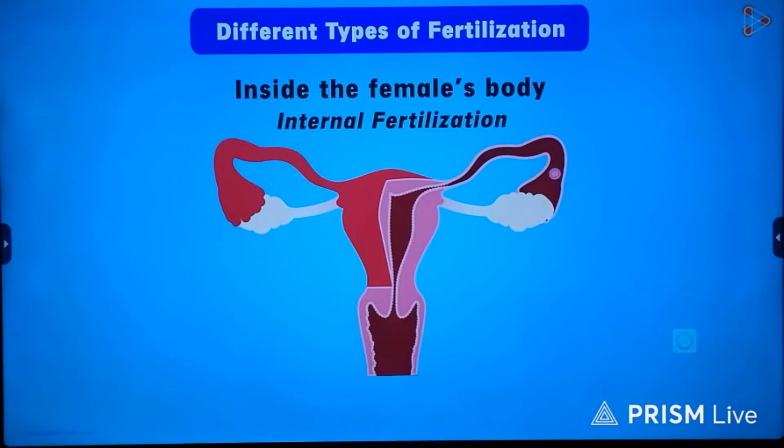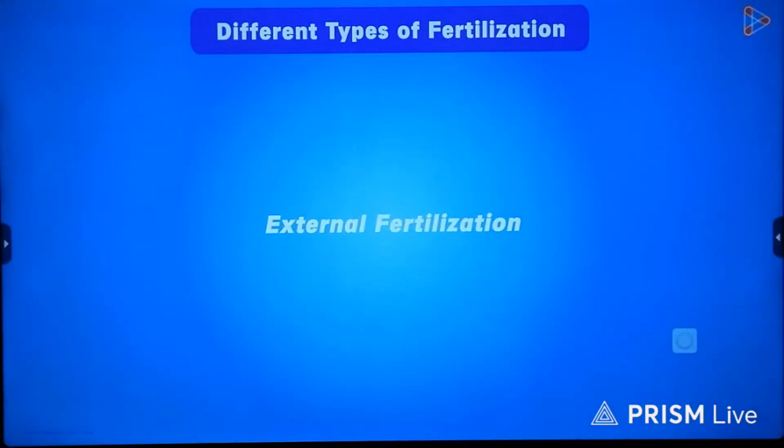In this case, the sperm from a male's body enters the female's reproductive tract and reaches the fallopian tubes where the egg cell awaits. The fusion of both completes the fertilization process inside her body. All higher animals like mammals exhibit this type of fertilization. Now can you guess the next type? Yes, it will be the external fertilization.